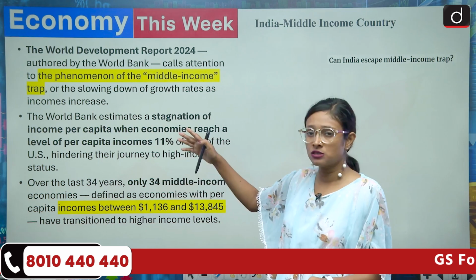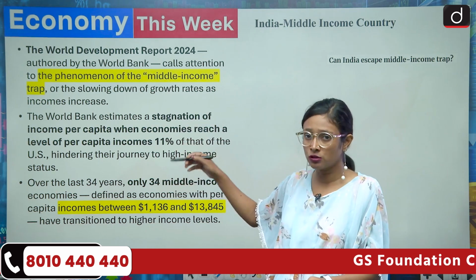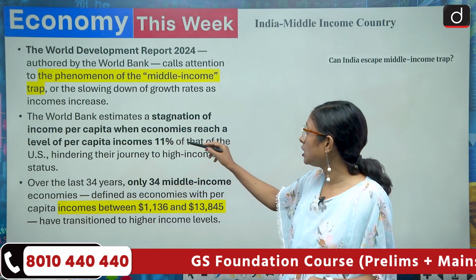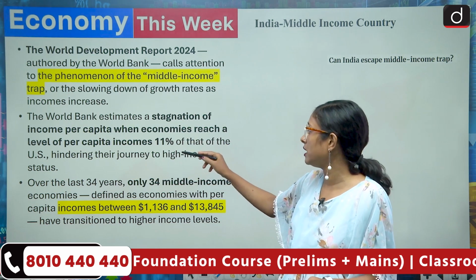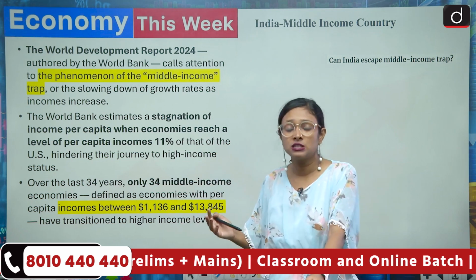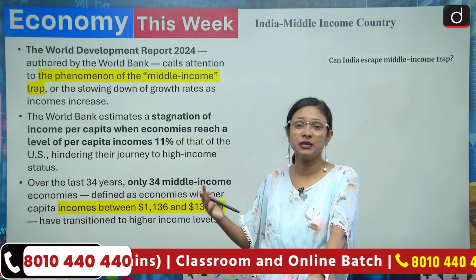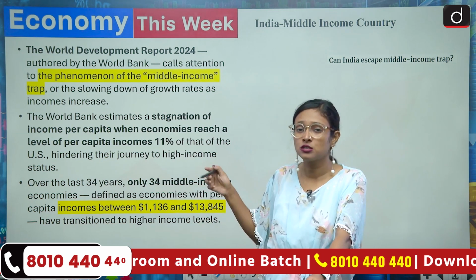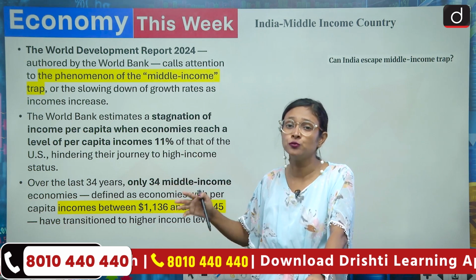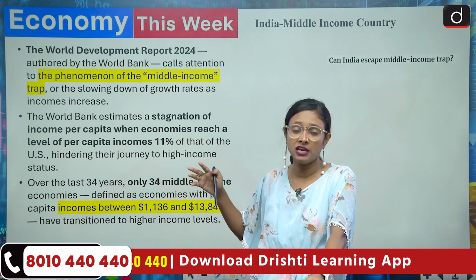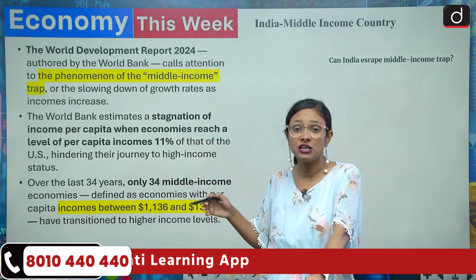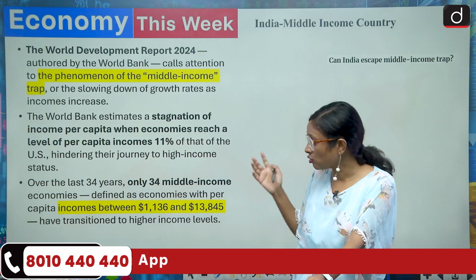The World Bank estimates that there is stagnation of income per capita when economies reach a level of per capita income of 11% of the US, hindering their journey to high income status. So it has become a very trapping kind of situation, where countries that have reached 11% of the per capita income of the US are struggling to move to another category, which is the high income category. Though it has given a few examples of how other countries have tried to escape and manage. We'll discuss all those examples.